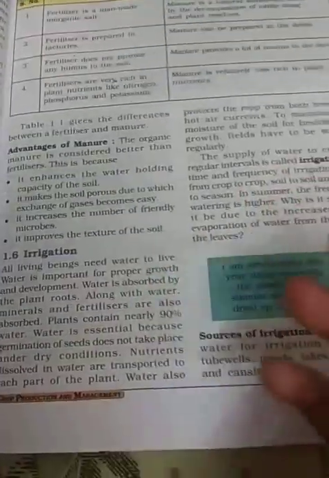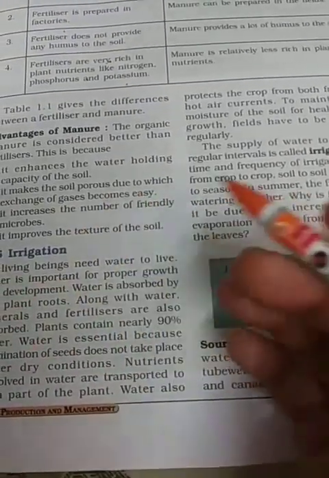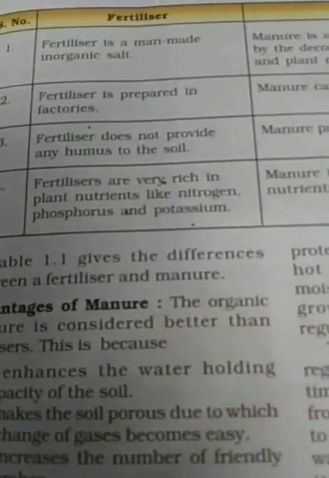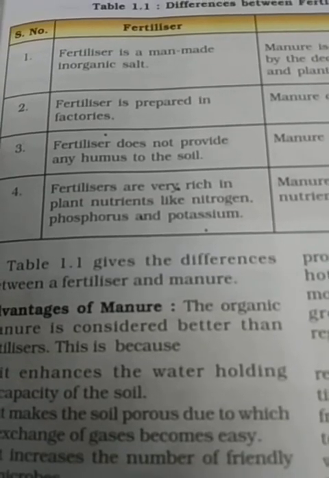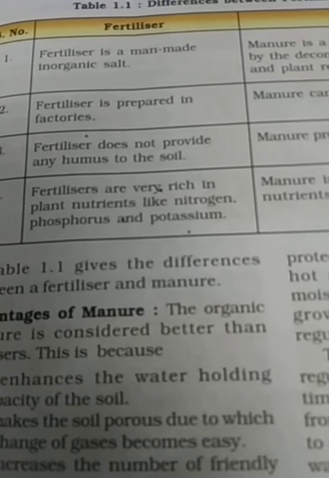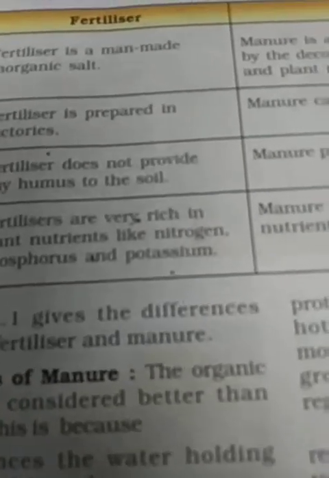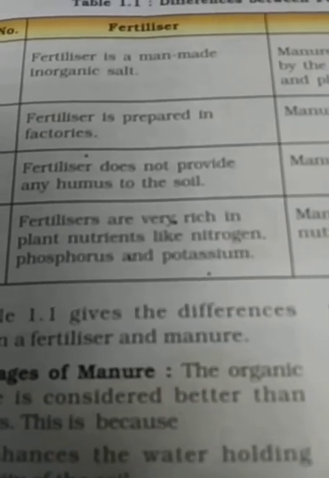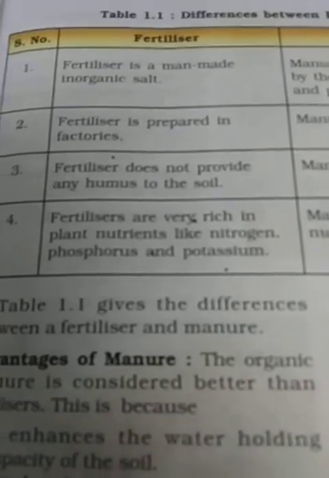So, what are the disadvantages of using fertilizer? Because fertilizer is prepared in factories, it is a man-made inorganic, chemical substance. So, excessive use of fertilizer can cause pollution. It can also change the pH of the soil in certain rare cases.